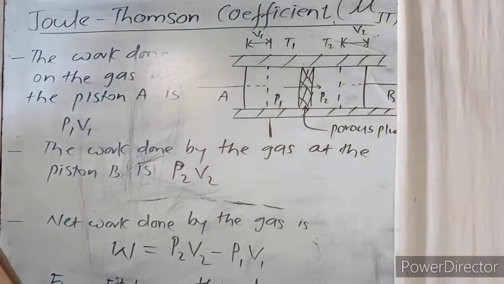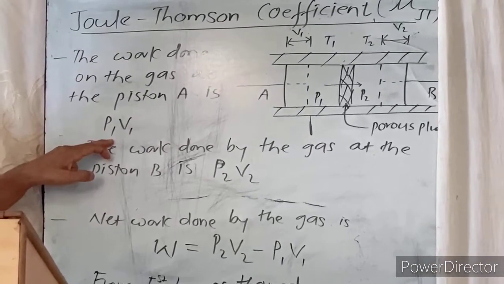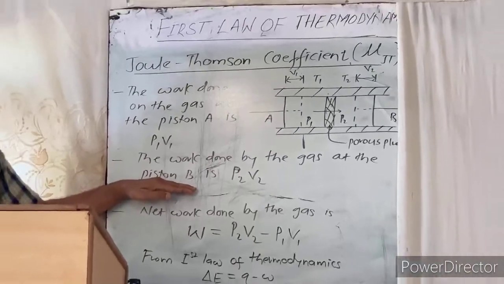The work done on the gas at piston A is P1V1 and the work done by the gas at piston B is P2V2.